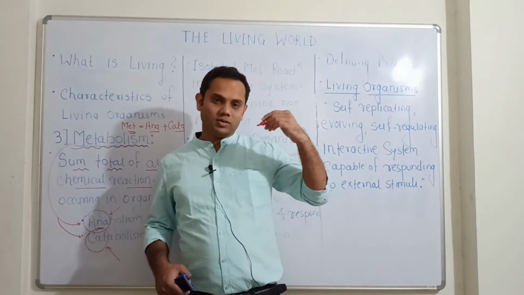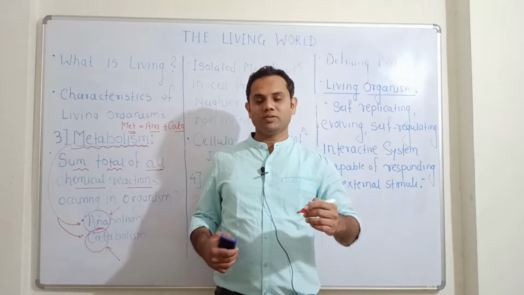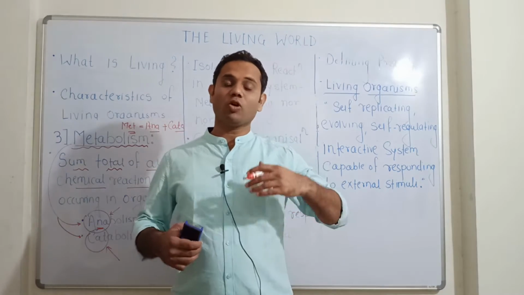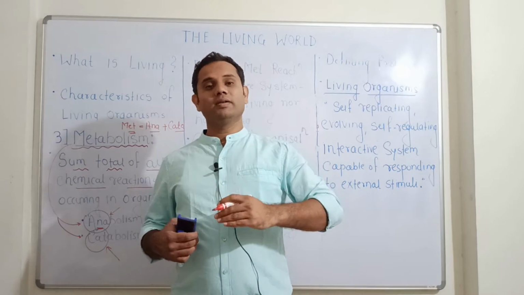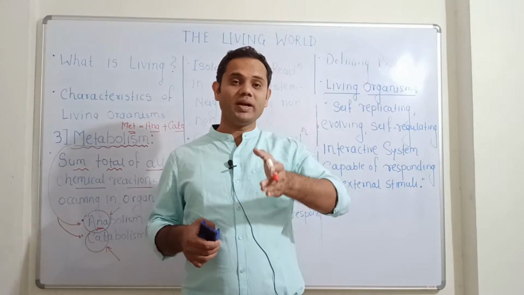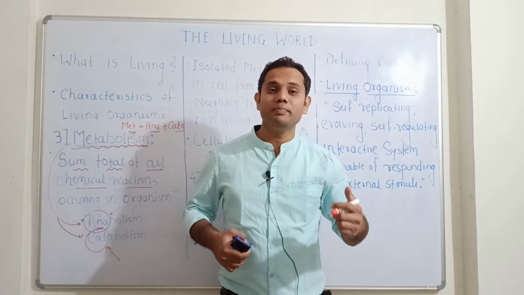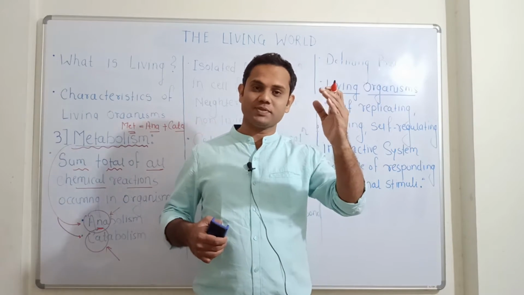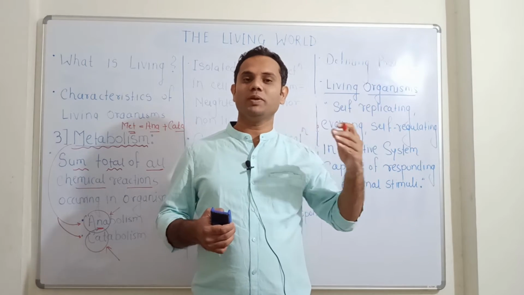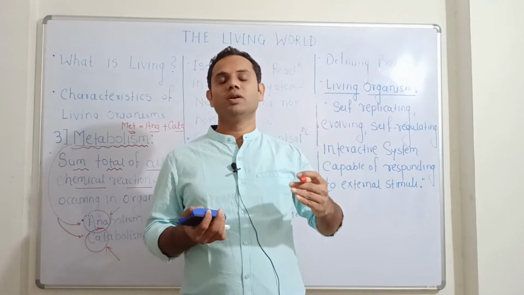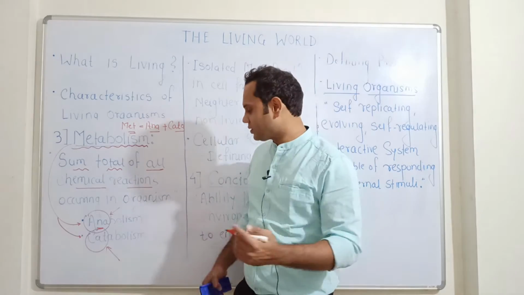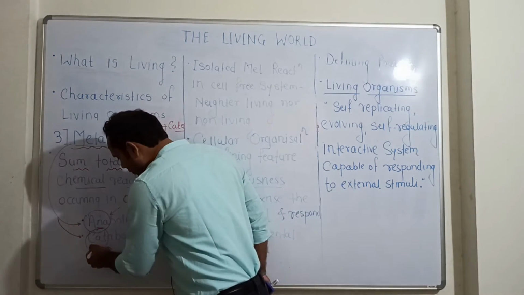Whereas in catabolic reaction or catabolism, a complex substance is broken down into a simpler substance.